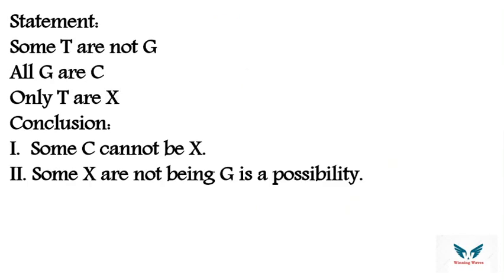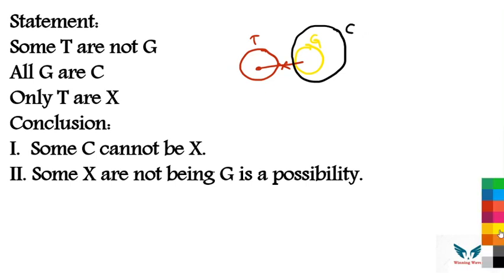So this is that particular question based on syllogisms again. Sum tr not g, then all g are c, then only tr x. So only means nothing but take the keyword called all, just reverse the subject and predicate, all x are t, so x will be inside t. Okay, so this is what the statement. Whenever the keyword only is given, take the keyword called all and try to reverse the subject and predicate.